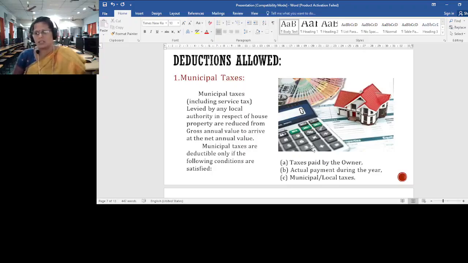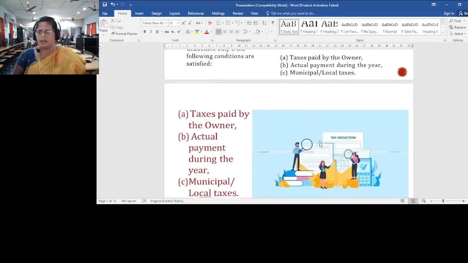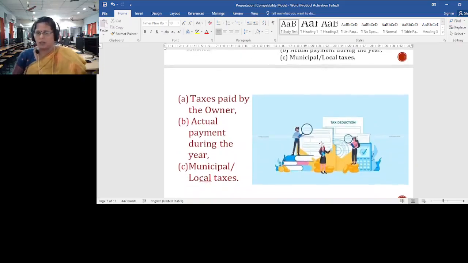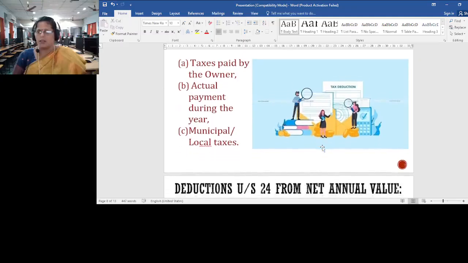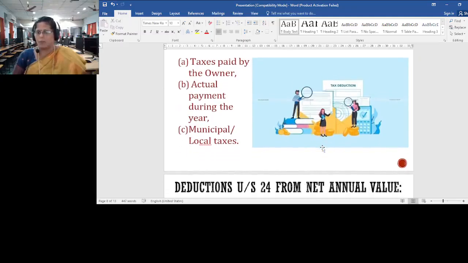The municipal taxes are to be paid only by the owner. The second point is actual payment during the year. The payment must be made only during that particular previous year. And the next one, municipal taxes or local taxes are to be paid, right.